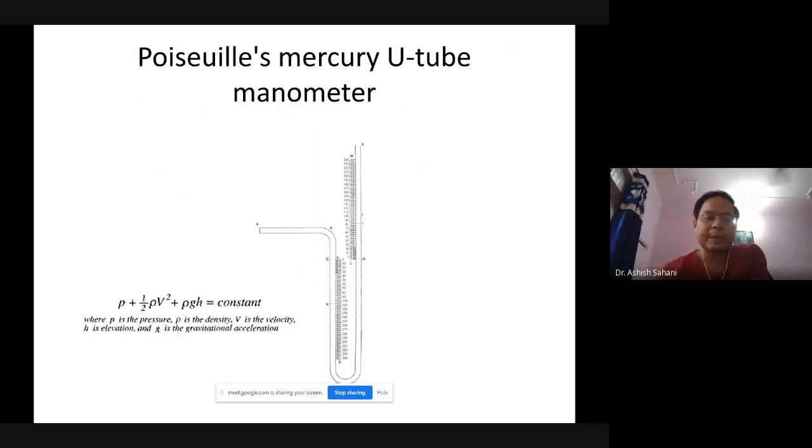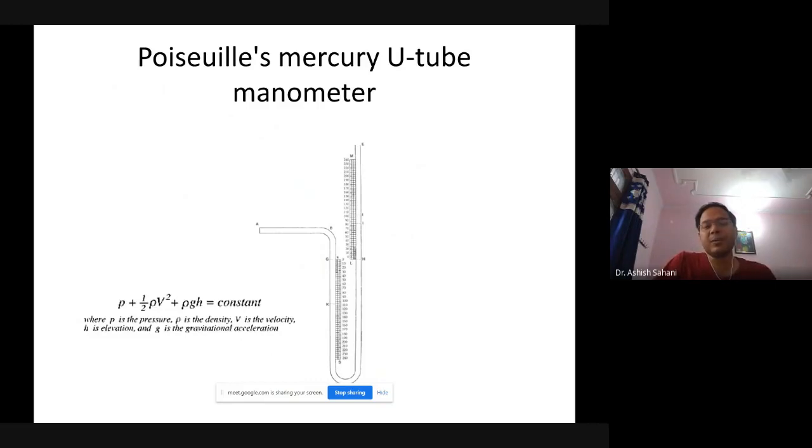Then we come to the conventional mercury manometer, which has been the gold standard for measuring blood pressure for more than 100 years. Even today, doctors consider the mercury blood pressure manometer the most reliable and most accurate way of measuring blood pressure. You have all probably seen the mercury manometer, which is available with most clinicians.